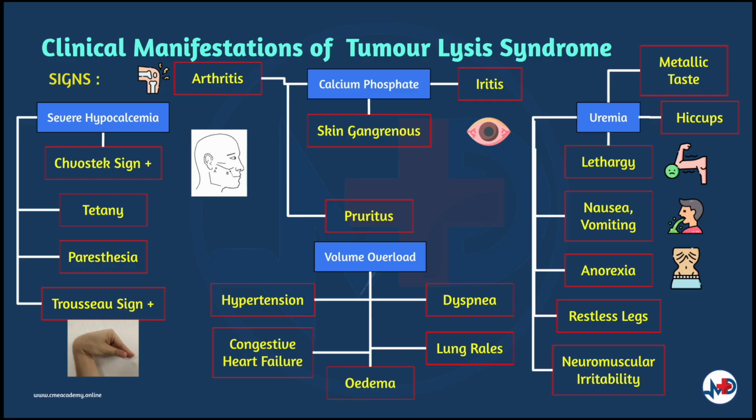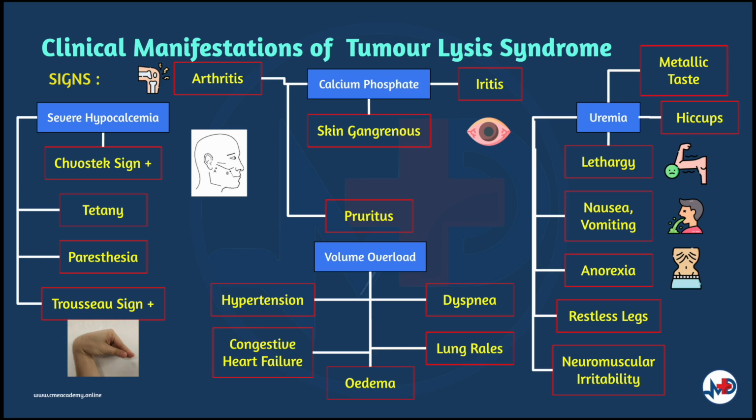Severe hypocalcemia can cause paresthesia and tetany with positive Chvostek and Trousseau sign, anxiety, carpal tunnel syndrome, carpal and pedal spasms, bronchospasms, seizures, and cardiac arrest. The deposition of calcium phosphate in various tissues may also be responsible for pruritus, gangrenous changes of the skin, iritis, and arthritis.